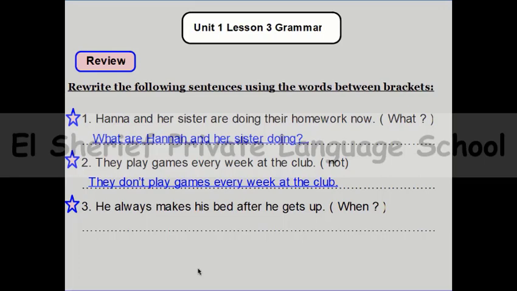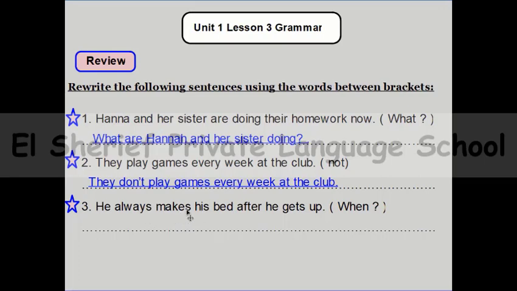Number 3, and this is the last sentence. He always makes his bed after he gets up. And we want you to use when as a question. First you can ask yourself, is it present simple or continuous? Of course this is present simple, and we will use a helping verb because there isn't verb to be here, so we will use do or does.